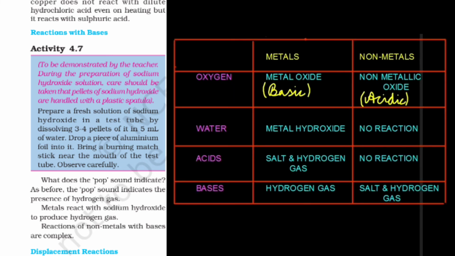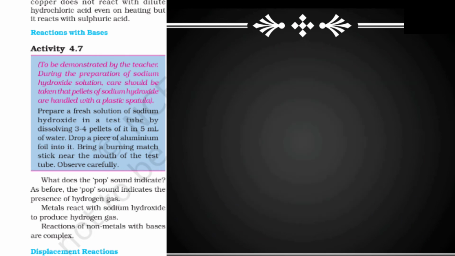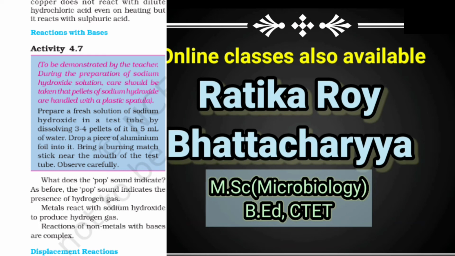Okay. Now I have prepared this table so that we can quickly go through all of the reactions. The metals react with oxygen to produce metal oxide, which is basic in nature. Non-metals react with oxygen to produce non-metallic oxide, which is acidic in nature. Then when metals react with water, metal hydroxide is formed, whereas no reaction is shown by the non-metals when they react with water.